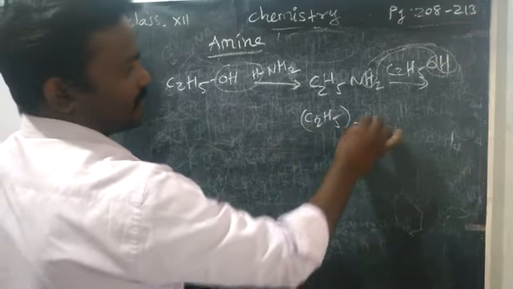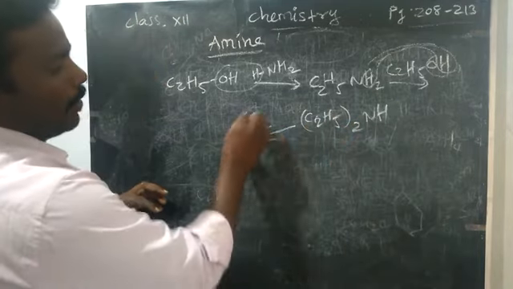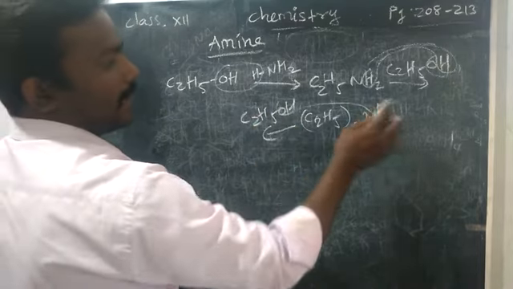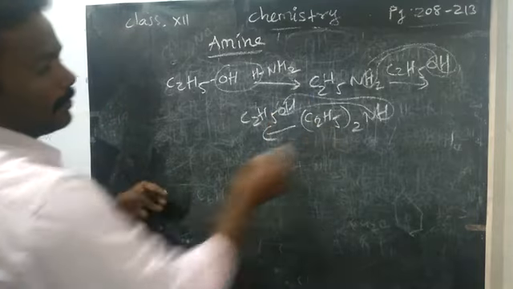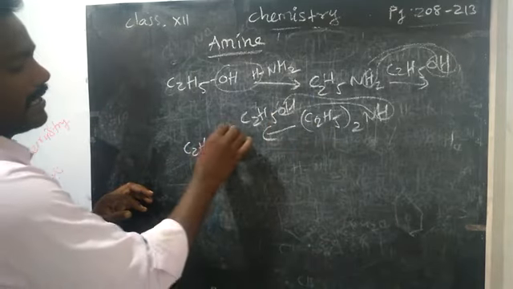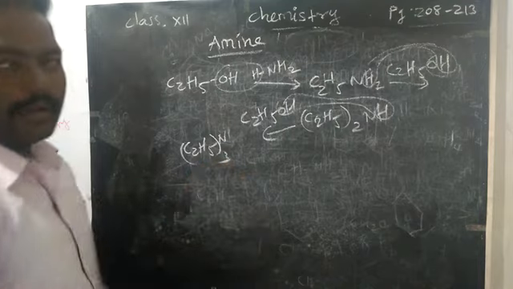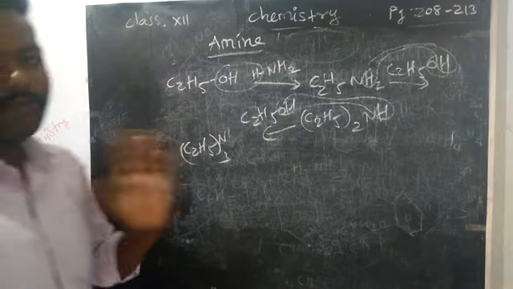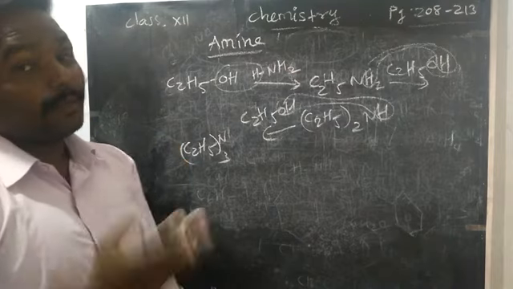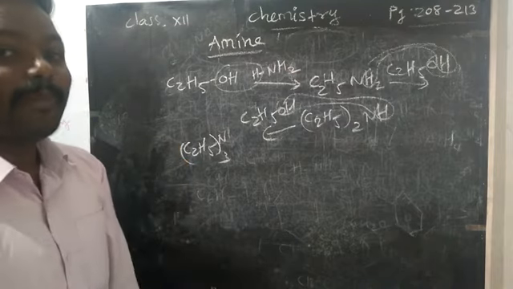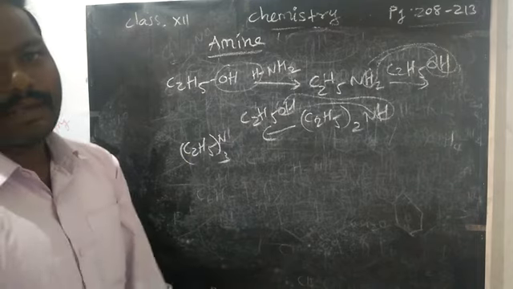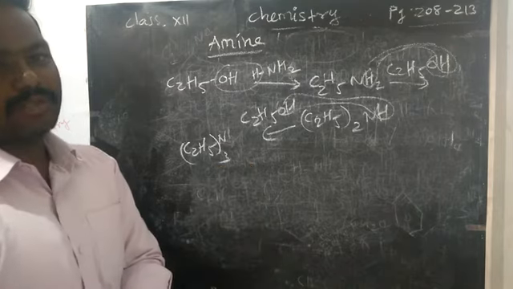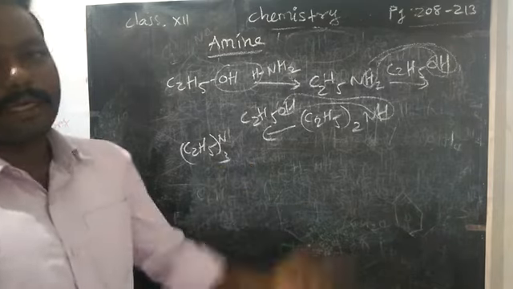So we get C2H5 two times with the NH group. If you add one more ethyl alcohol, C2H5, again the remaining hydrogen will also go as water. So we will get a tertiary amine. Nitrogen having no hydrogen is called a tertiary amine. It will not form a quaternary ammonium salt, that is important. Previously in Hofmann's aminolysis, we can prepare a quaternary ammonium salt, you can add one more, but in the aminolysis of the OH group, it will not produce any quaternary ammonium salt.